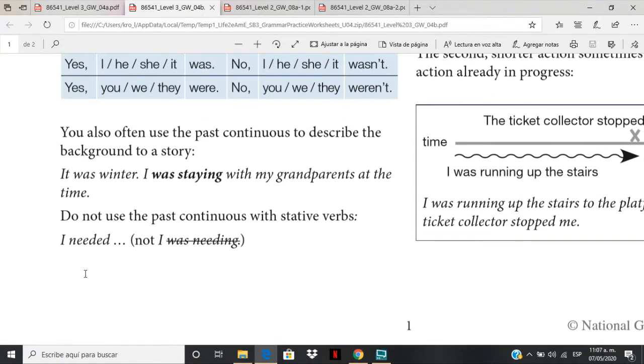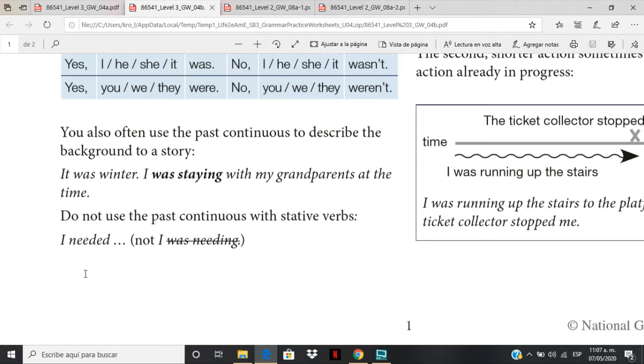Now, we also use this tense, the past continuous, to describe. It's like the development or the background to a story. It's like the introduction to something you are going to say in the past, right? So you start this description. For example, it was winter. I was staying with my grandparents at the time. Yes?